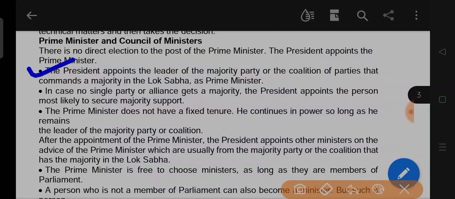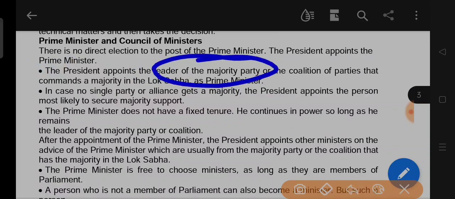The President appoints the leader of the majority party or the coalition of parties that commands a majority in Lok Sabha as Prime Minister. This is the power of the Prime Minister, sorry, President. The President appoints the leader of the majority party.